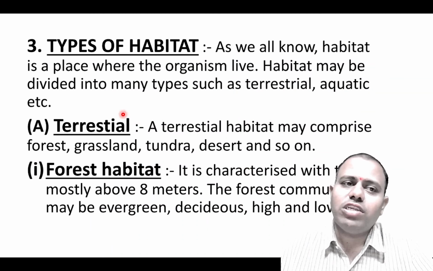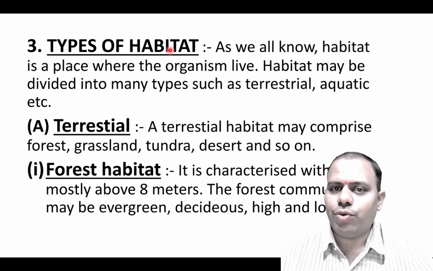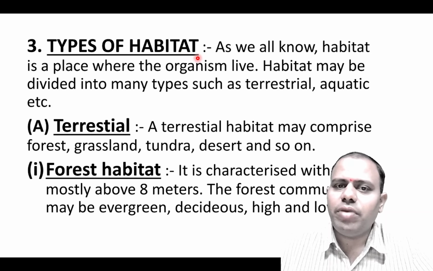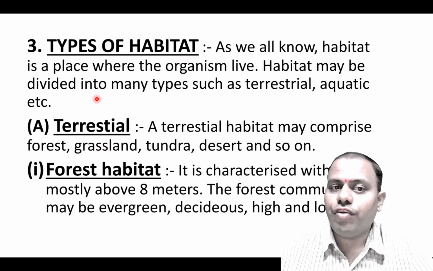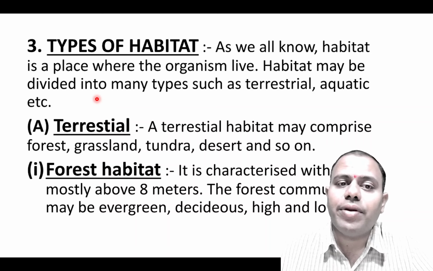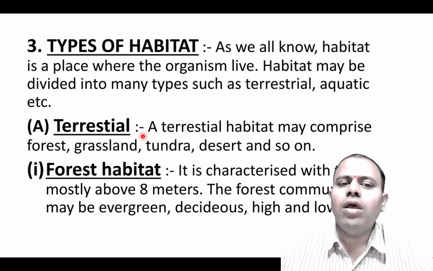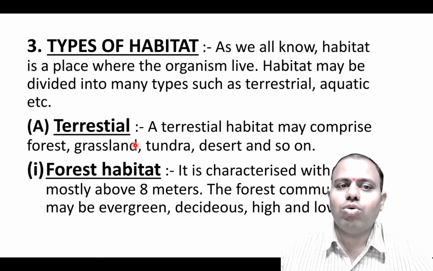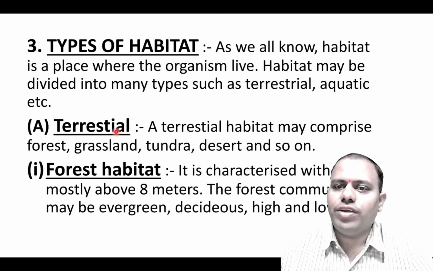Okay, so first let us see in detail about habitat. What is habitat? It is an immediate environment in which an organism lives. The habitat may be of different types depending on where the habitat is present. A terrestrial habitat may comprise forest, grasslands, tundra, etc. So there are two major types of habitats, terrestrial and aquatic. In terrestrial, there are a few other types also.